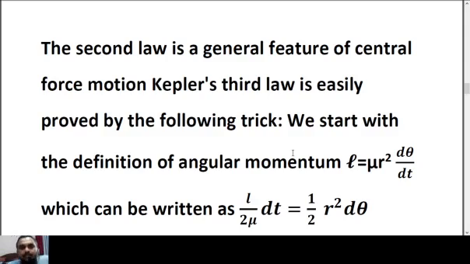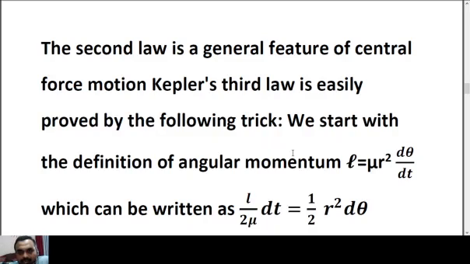We know that the angular momentum is given by the moment of linear momentum. In this case of the orbital motion of a planet or a body, the angular momentum is given by mu r squared omega. That is the reduced mass concept. I am using the reduced mass concept of central force. So m v r is the angular momentum.